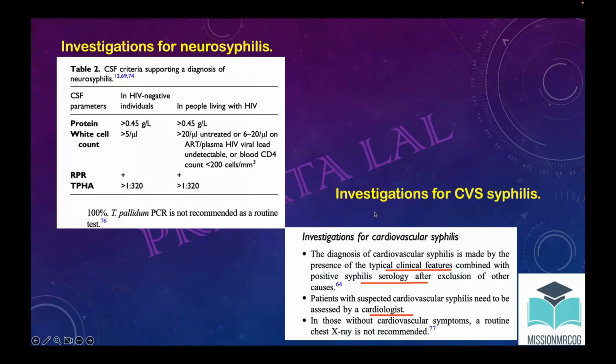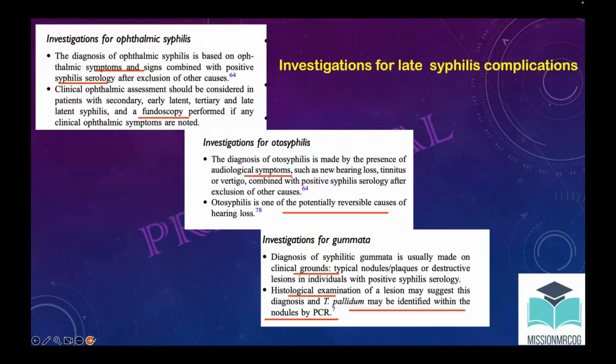Investigations for CVS syphilis: there would be positive serology combined with clinical features, and the patient has to be seen by the cardiologist. Investigation for ophthalmic syphilis: there would be symptoms and signs combined with a positive syphilis serology, and fundoscopy can be considered. Otosyphilis: similarly, auditory symptoms such as new hearing loss, tinnitus, vertigo, along with positive syphilis serology.